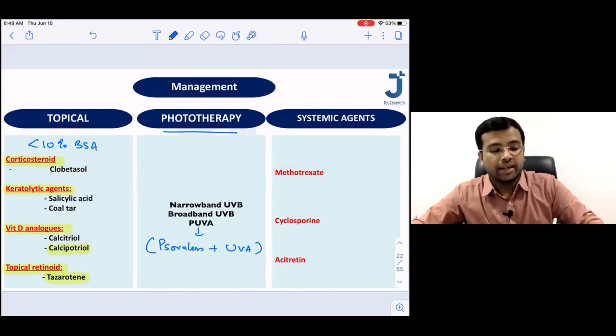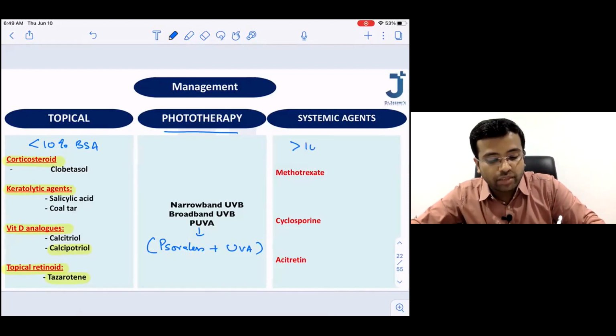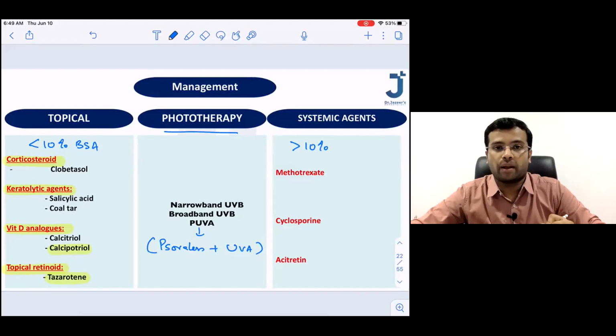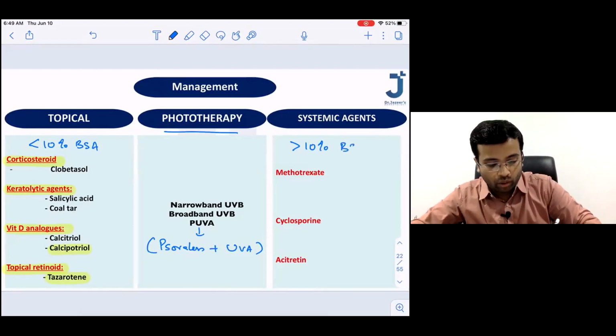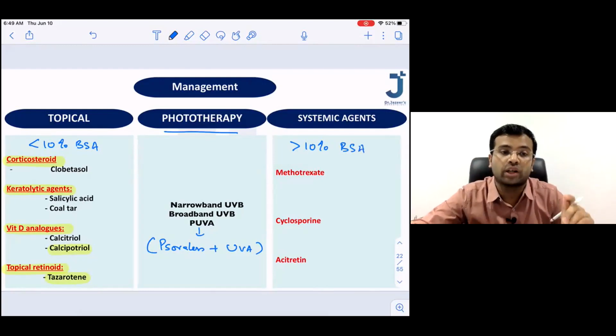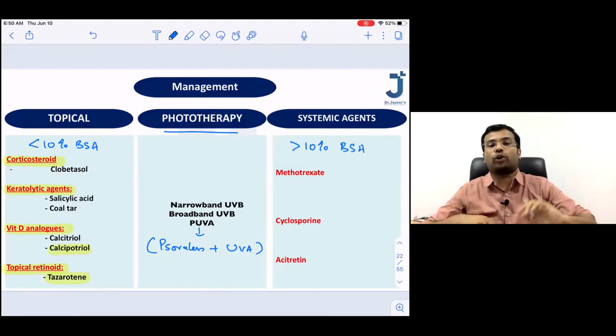Now what happens if the body surface area is more than 10%, or if the patient does not respond to the topical agents or to phototherapy?